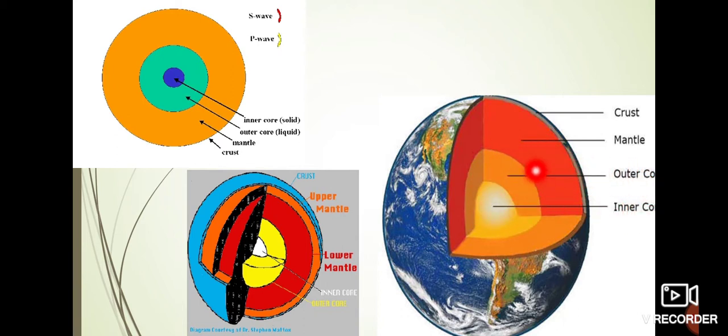Because of extremely high temperature, the inner core is still solid. Can you guess why? Though temperatures here are the highest, the pressure of the overlying layers keeps the rocks in a solid state. So two factors are responsible for the solid state of the inner core, the high temperature and the high pressure.